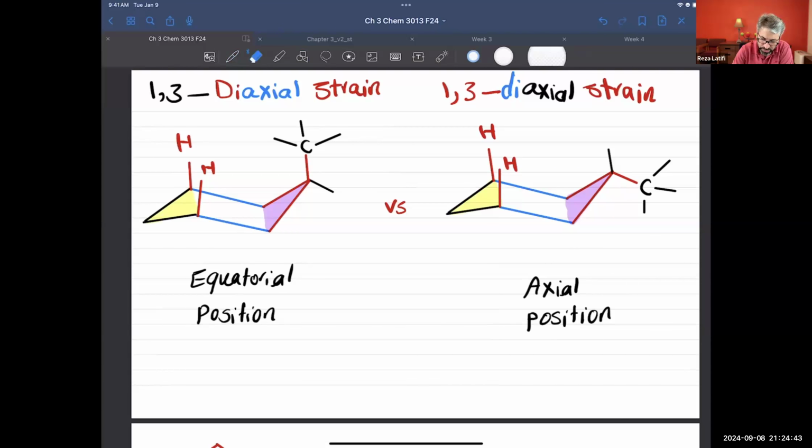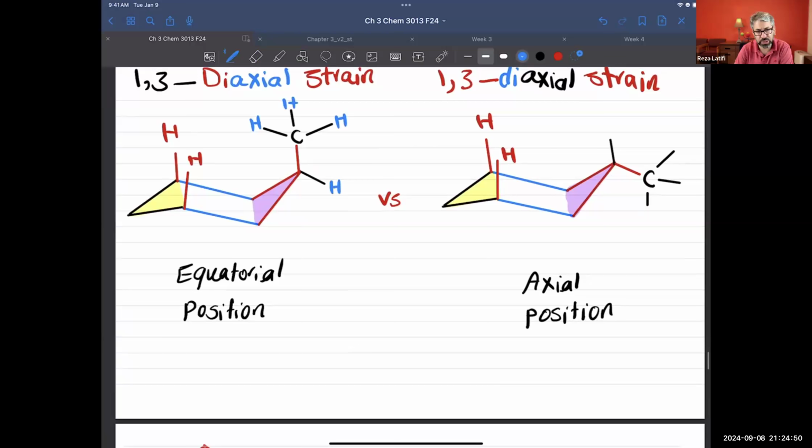I'm going to put hydrogen atoms there. And what about here? That's going to be hydrogen. Hydrogen here and CH3. So on the left side, I put the methyl group in axial position.